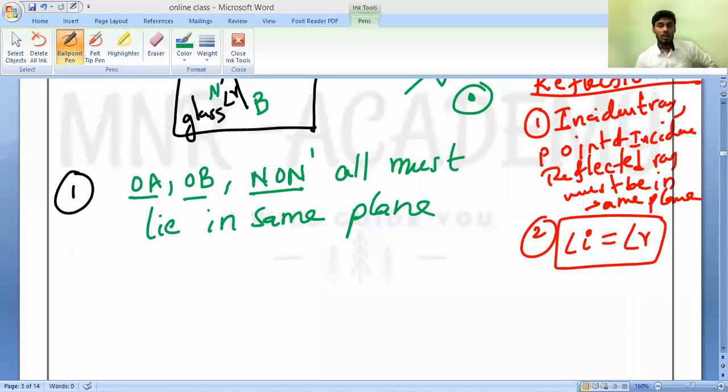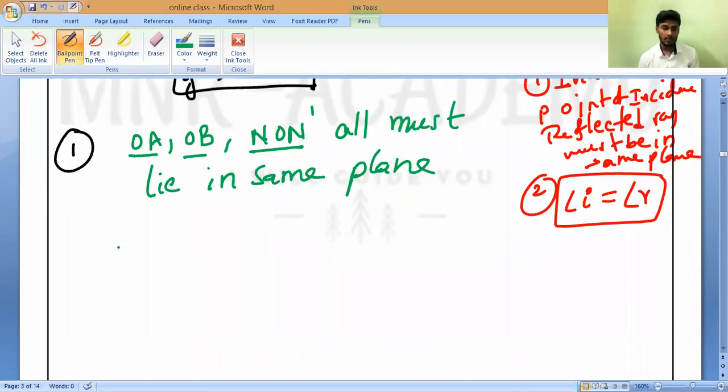According to the first law of refraction of light, you must write that first.